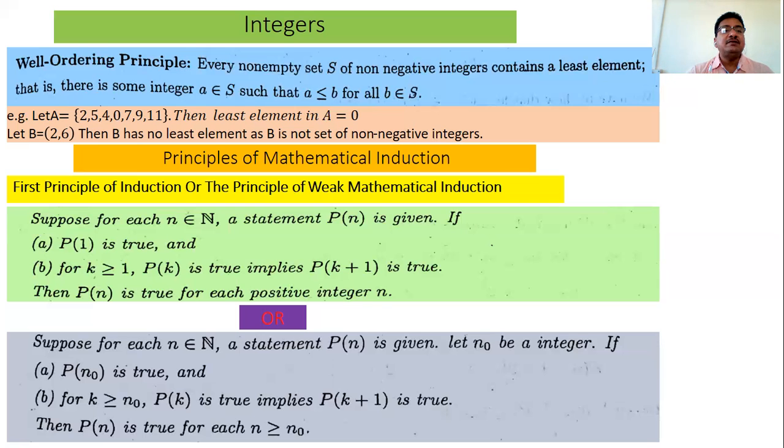So what is this set B? B is the set of all numbers lying between 2 and 6. And what is the least element of this set B? 2 is not the least element of this set B, because 2 is not a member of this set B.